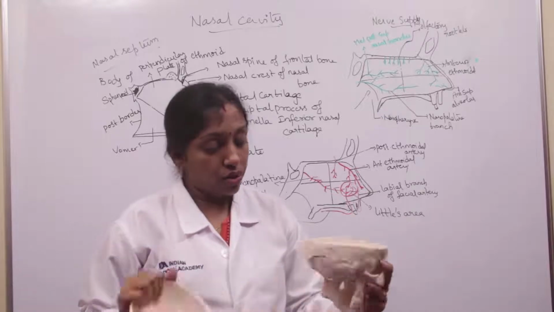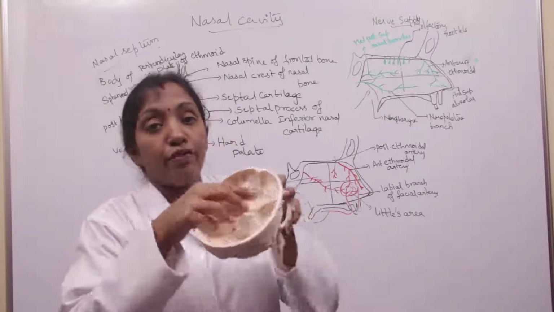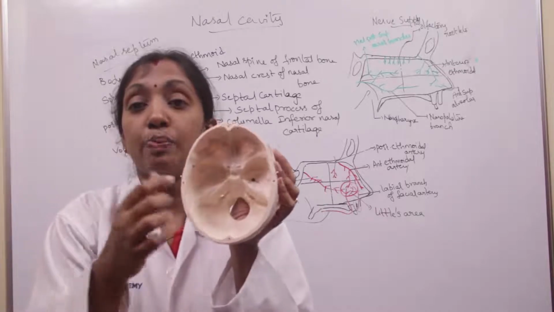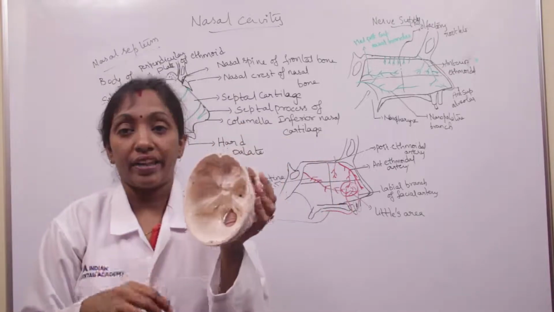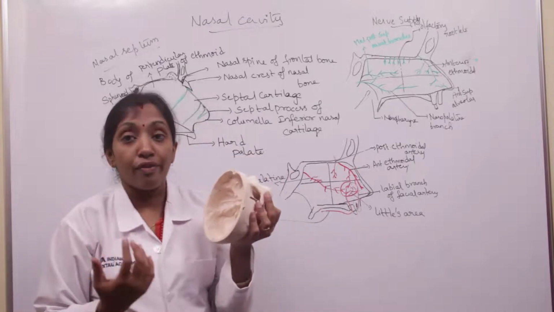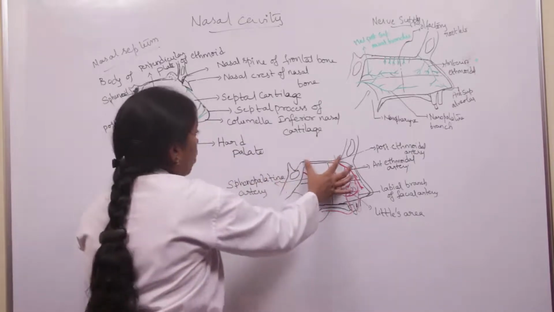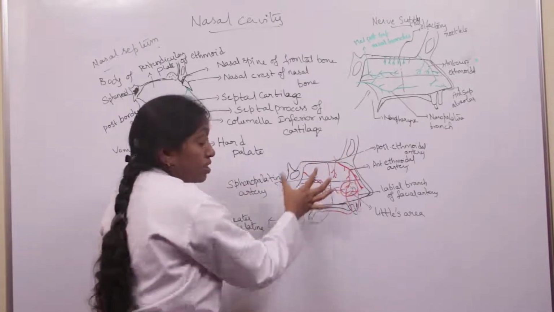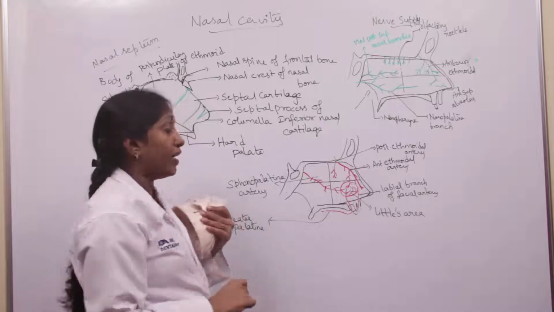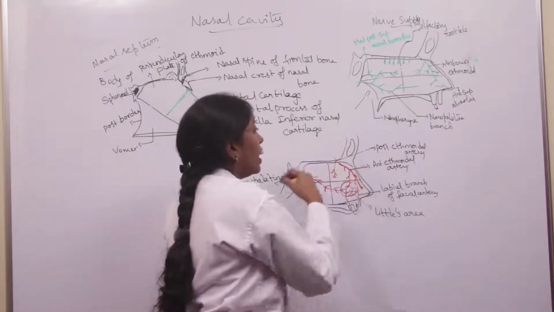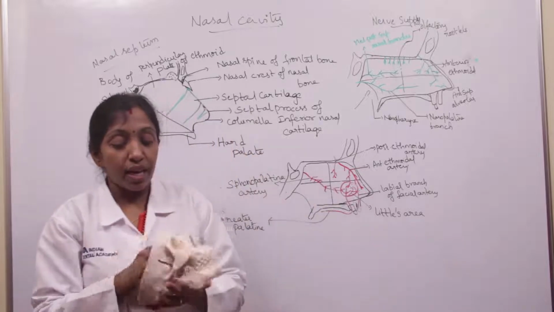We can see the cribriform plate of the ethmoid here. It is perforated and pierced by many olfactory nerves. This is the roof of the nasal cavity, whose middle horizontal part is formed by the cribriform plate of the ethmoid, and the anterior slope of the roof is formed by the nasal bone.